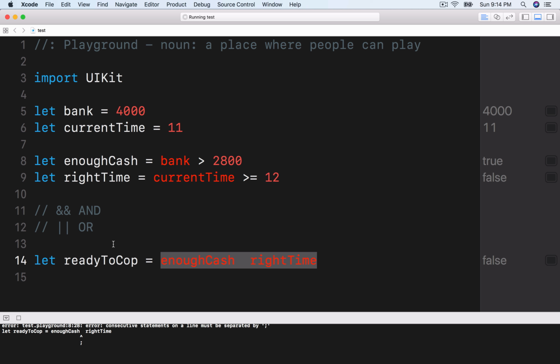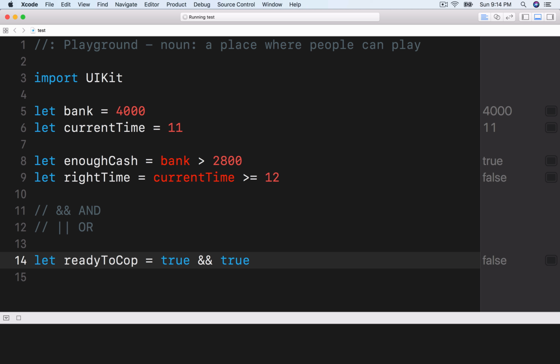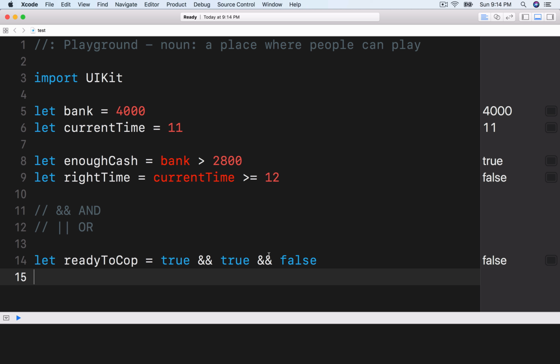So what you need to know is when you're dealing with and, everything in that equation must be true. Let me show you. True and true and false. This is gonna be equal to false. Okay, it's false. But if you have or, this is true because we have a true right here, and it's going to be true or false. As long as there's a true, you're good.